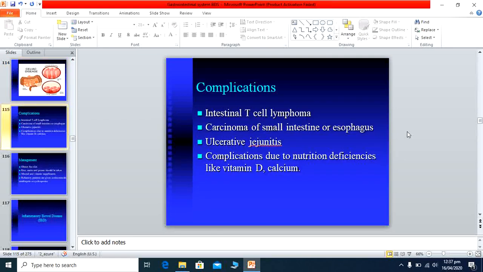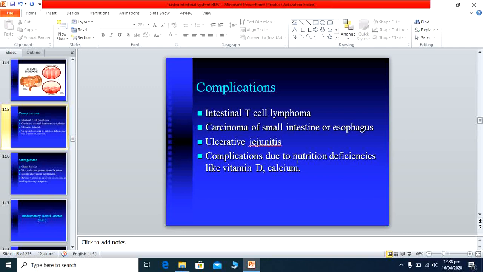Next are the complications in these patients. There is an increased frequency of intestinal T cell lymphoma, carcinoma of the small intestine and esophageal carcinoma. Ulcerative jejunitis means inflammation of the jejunum, because this disease primarily affects the jejunal area, which is part of the small intestine. When the duodenum ends, the jejunum starts.